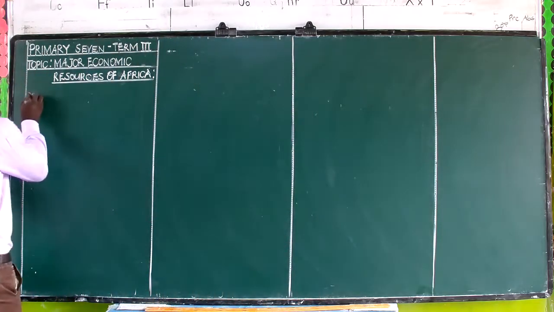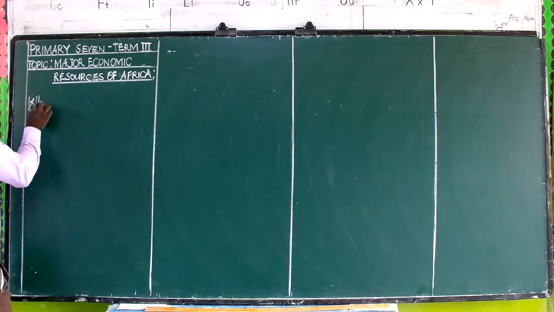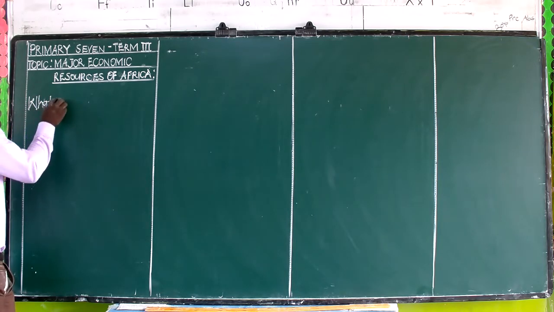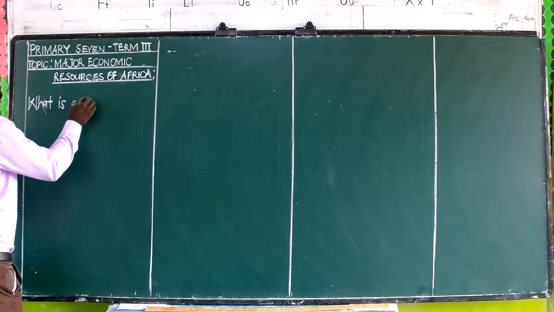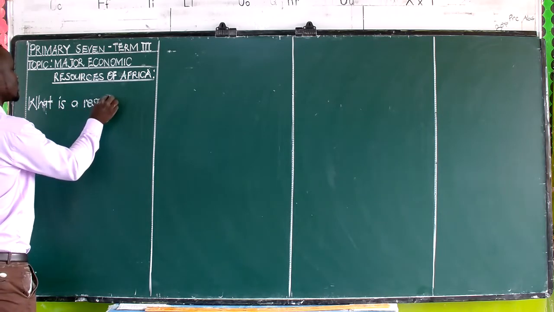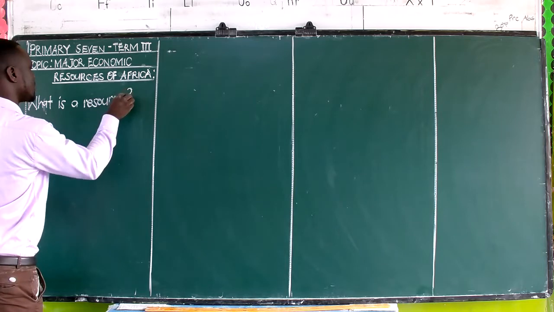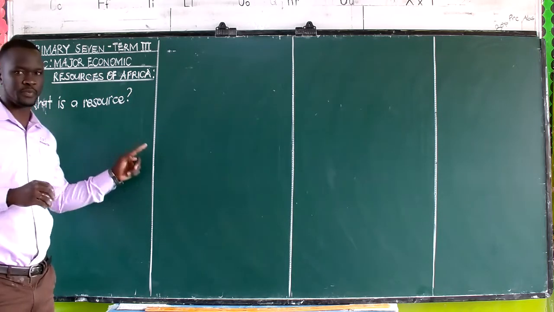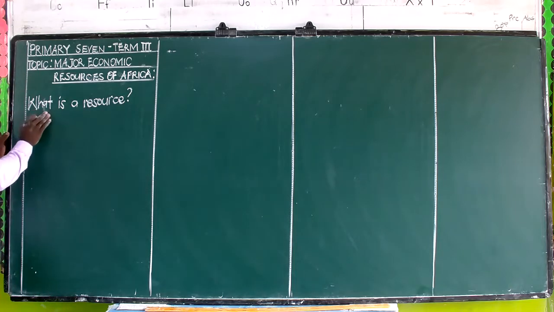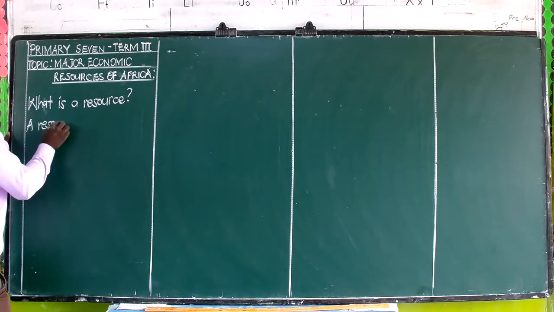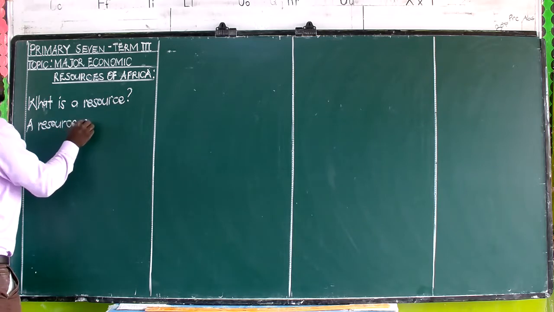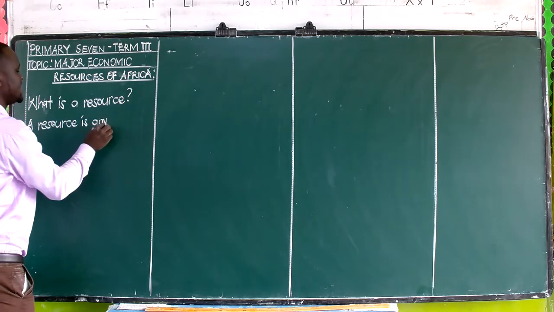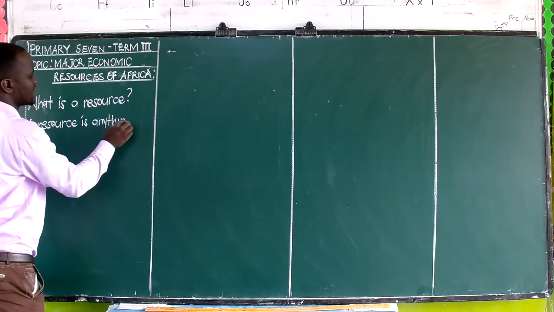So our first sub-heading, which will come in a question form, is: what is a resource? That is our subheading, which means we are going to begin defining a resource, and we shall say a resource is anything in the environment.